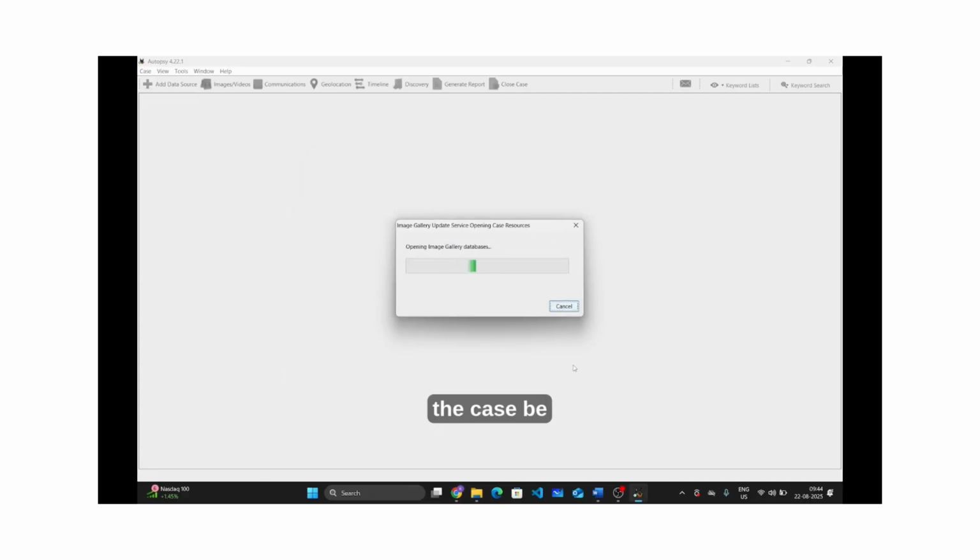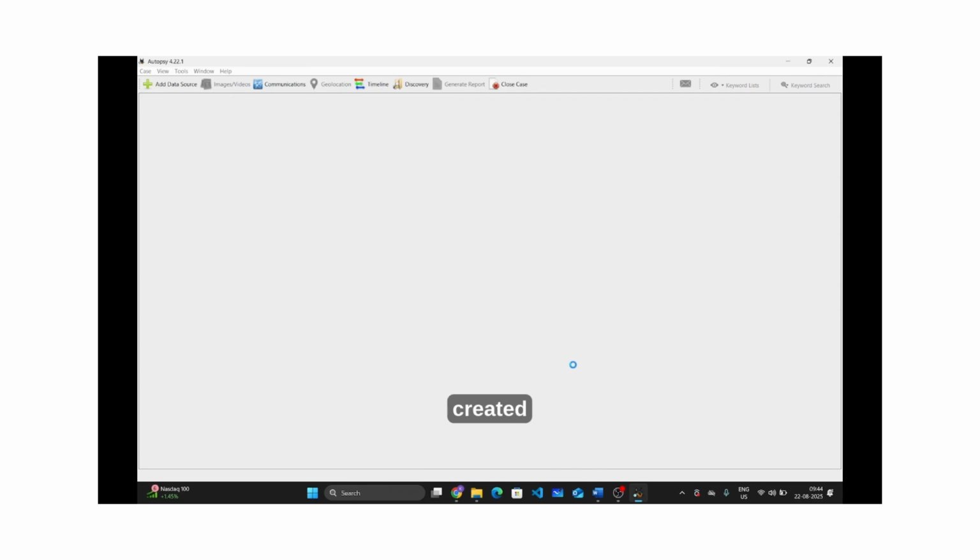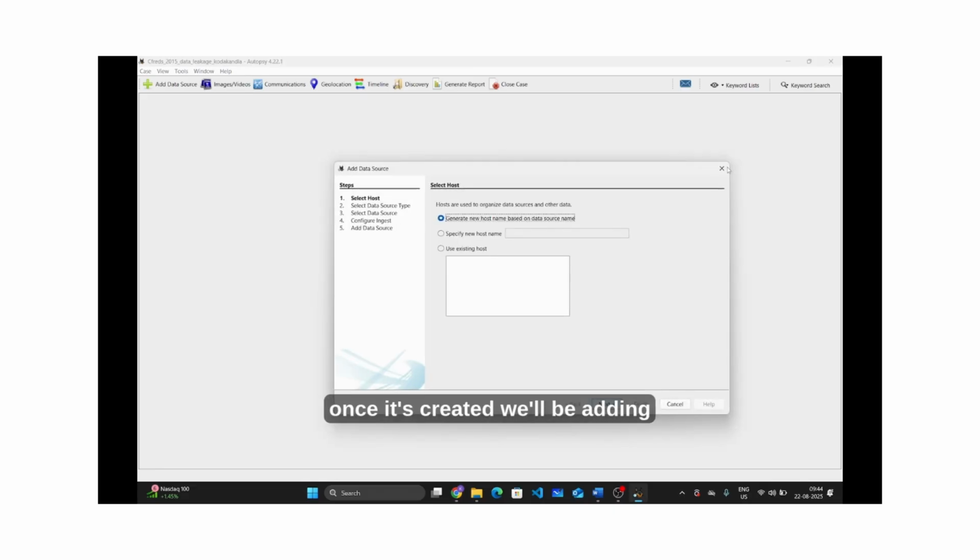Let the case be created. Once it's created, we'll be adding the data source later.